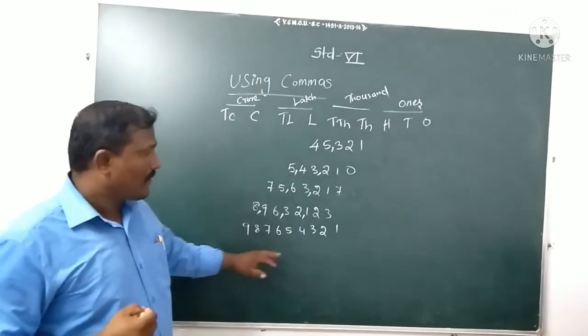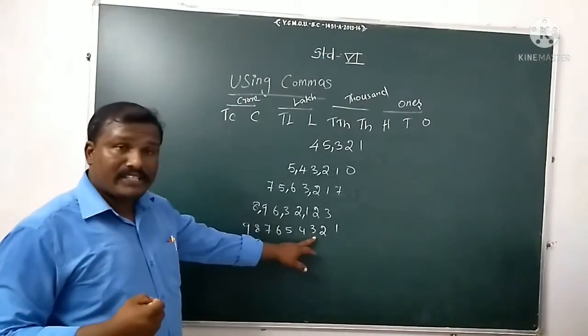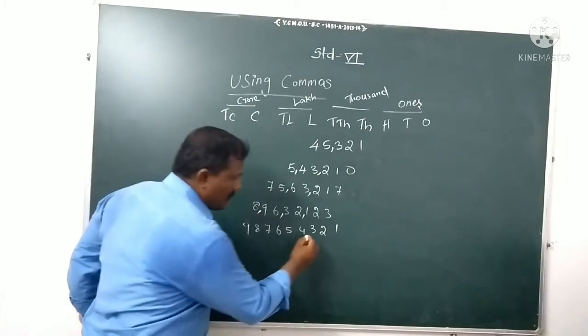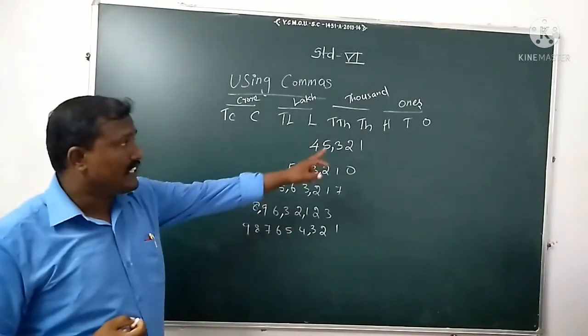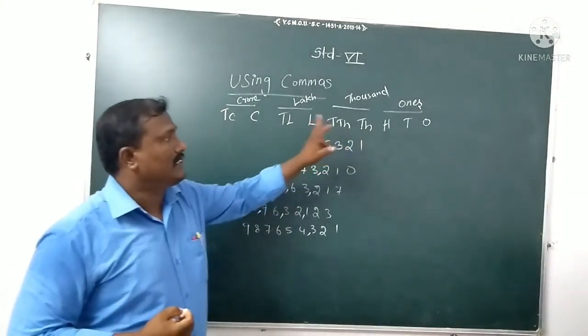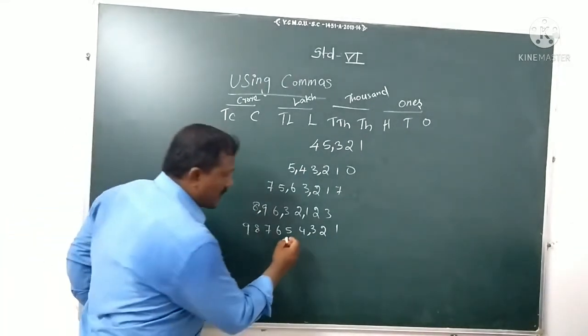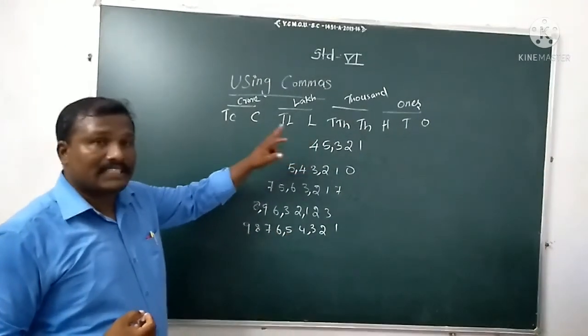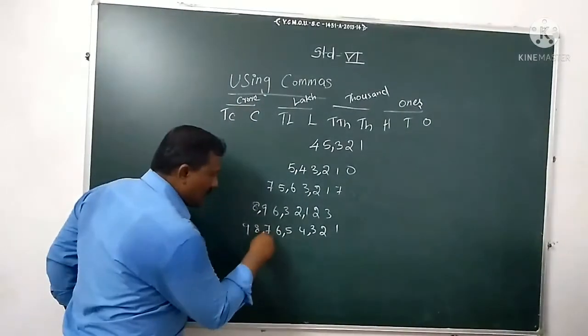Look carefully. I told you, after the first 3 digits we put the first period. Then after the thousands, ten thousands place we put the second period. Then for the lakhs, ten lakhs we put the third period.